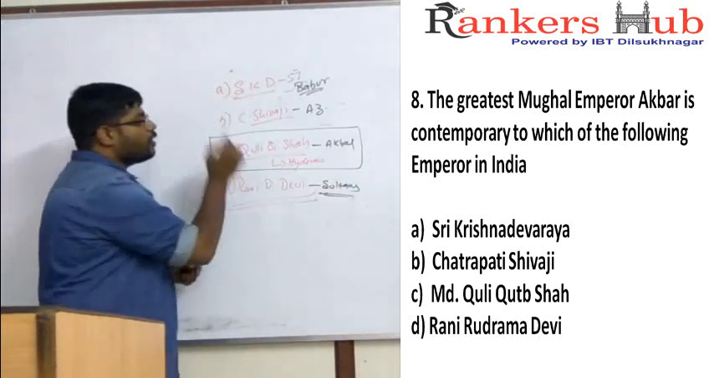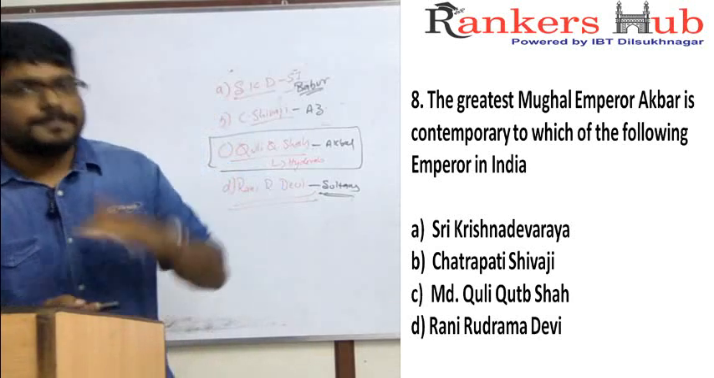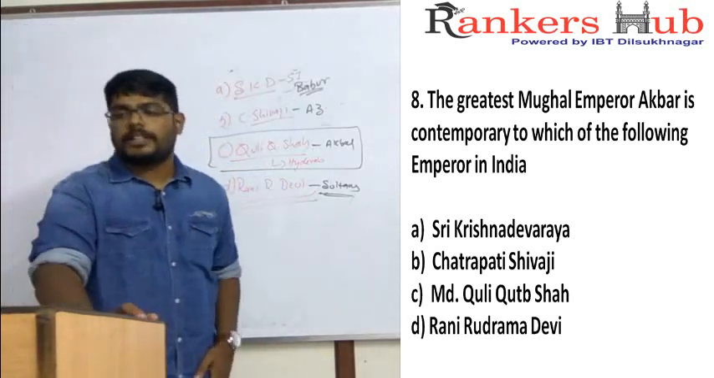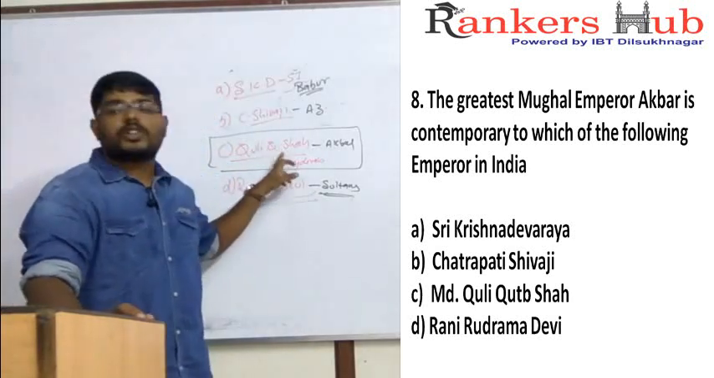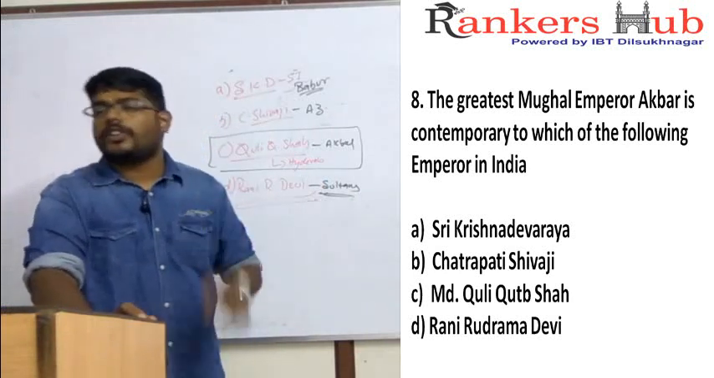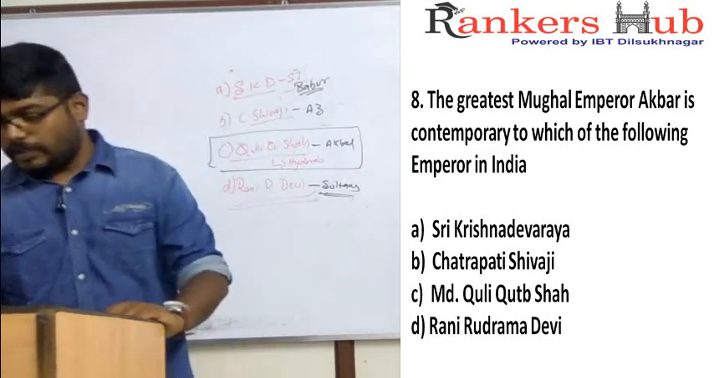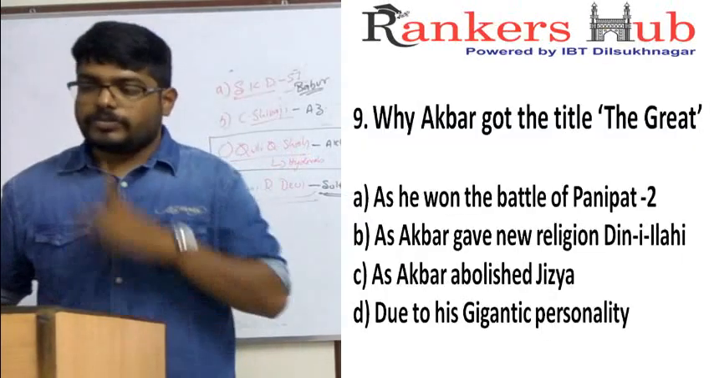Akbar is a contemporary of the very great Qutub Shahi ruler, Quli Qutub Shah, who constructed Hyderabad city, and Akbar frequently visited the court of Quli Qutub Shah because Quli Qutub Shah is considered a very good friend of Akbar. So answer is C. Quli Qutub Shah. Right. So we'll move on to the next question.